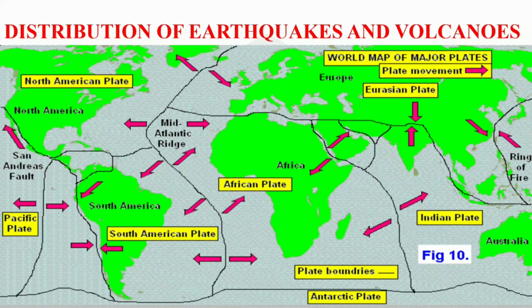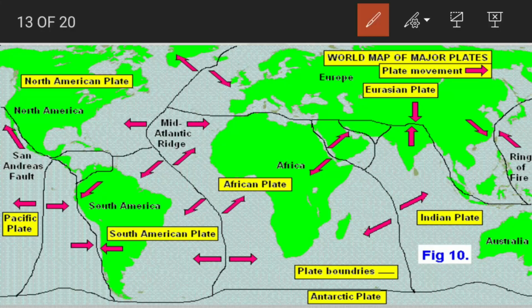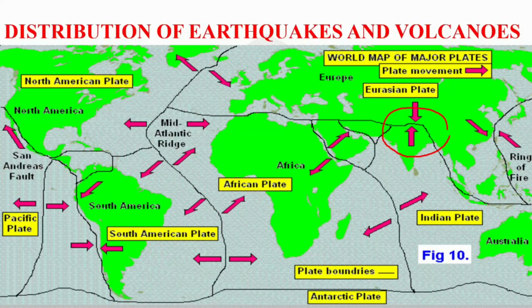So this is the distribution of the earthquakes and volcanoes, and also the major plates. The maroon arrow shows the movement. Okay, so here you can see the formation of Himalayas. You can see that the Eurasian plate is moving towards the Indian plate, right? So this is the cause of the formation of Himalayas.